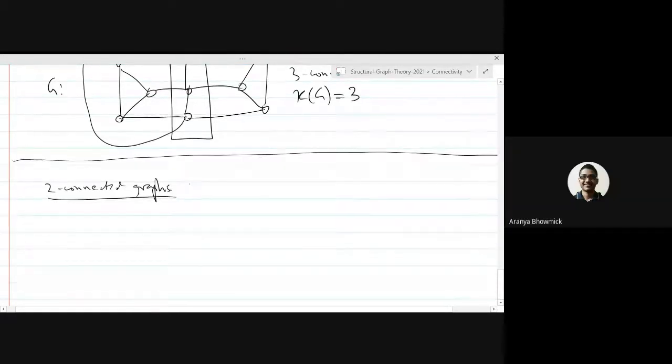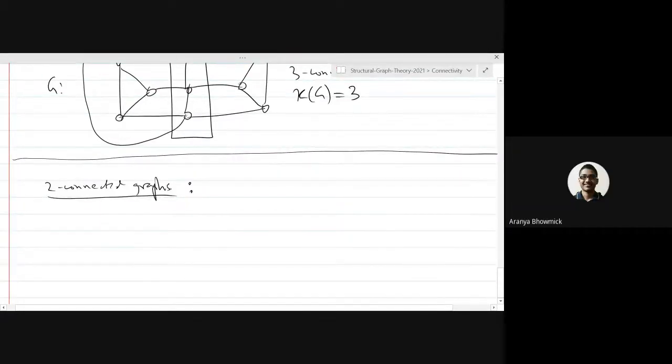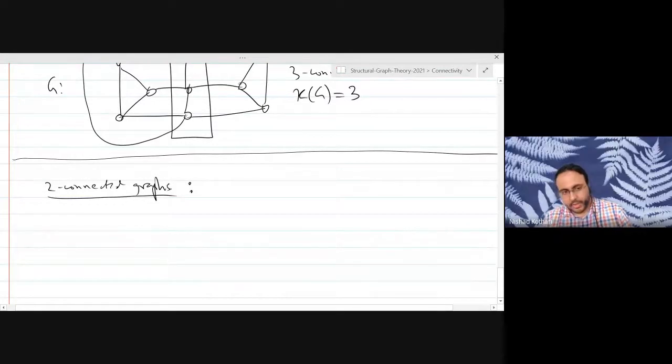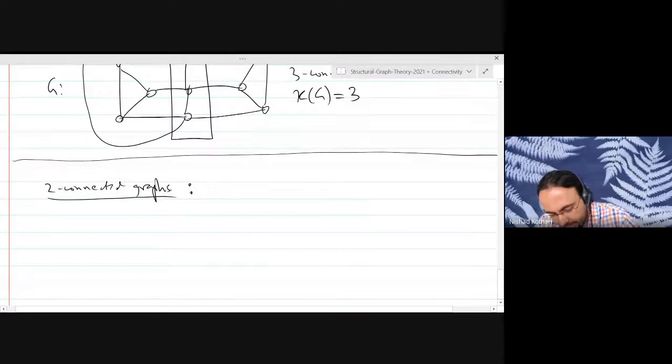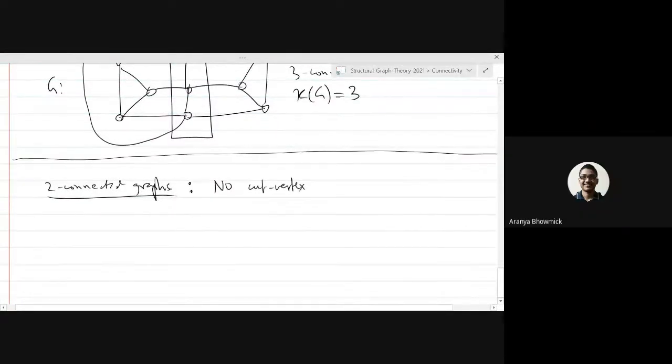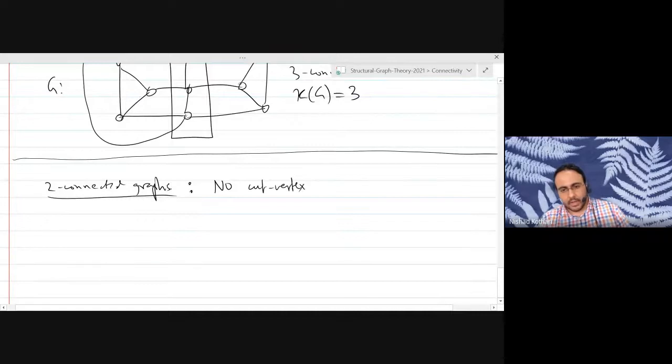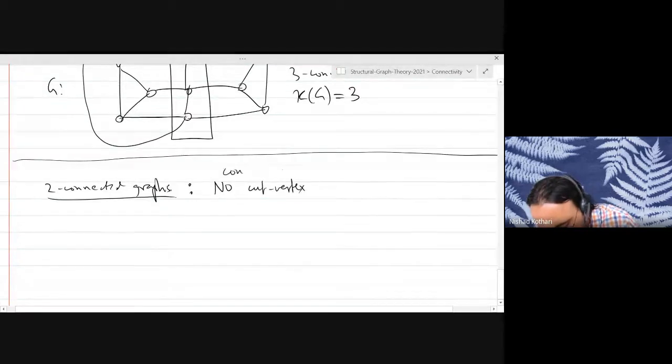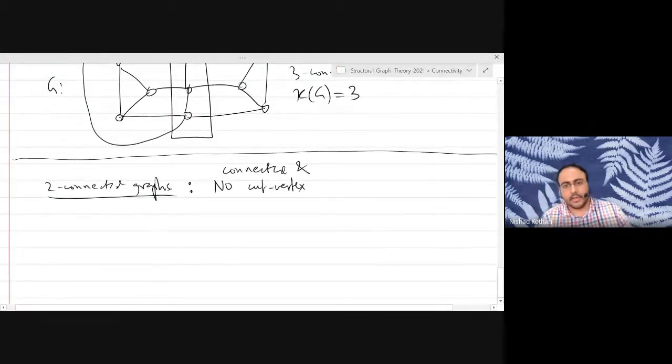I think every 2 distinct vertices will lie on a common cycle. That is true, but that is due to a theorem we proved. 2 connected means that there is no cut vertex. There is one thing you have to be careful about: no cut vertex, and of course the graph has to be connected.